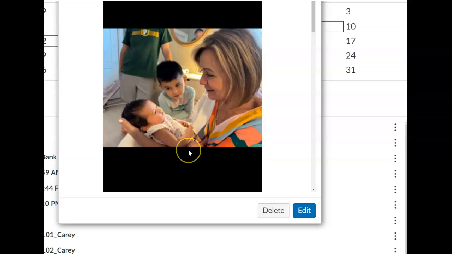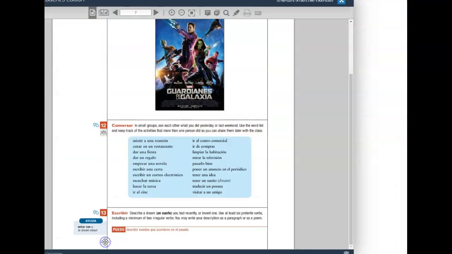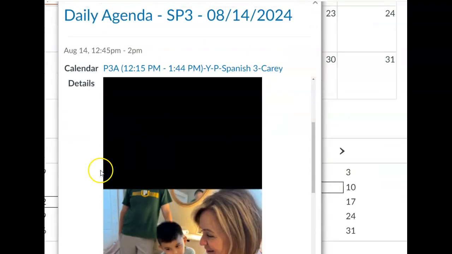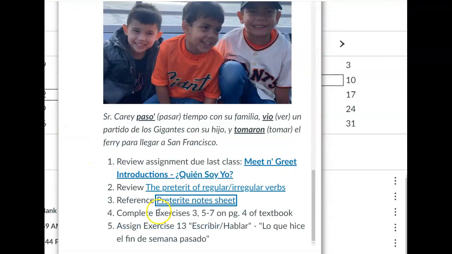So video recording, include a picture, a minimum of 2 irregular verbs in the preterite, and the recording could be as long or as short as it needs to be, 20 seconds, 30 seconds, a minute, up to you, and then submit that in Canvas underneath the assignment heading. Ejercicio 13, escribir, hablar, lo que hice el fin de semana pasado.